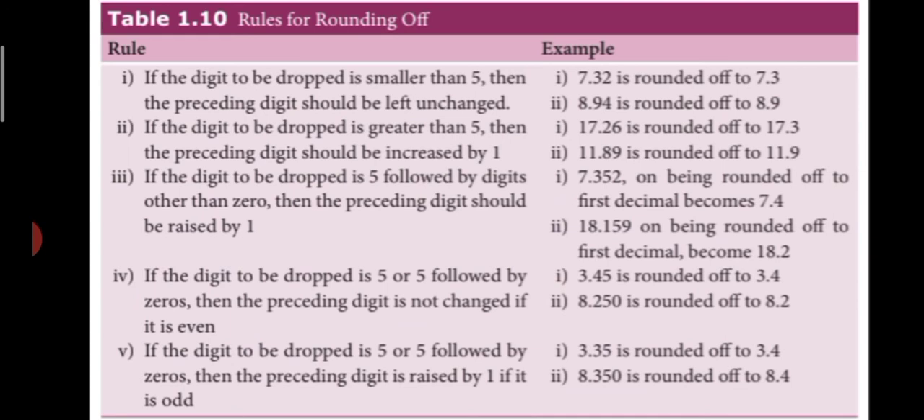And the fifth rule is, if the digit to be dropped is 5 or 5 followed by zeros, then the preceding digit is raised by 1 if it is odd. 3.35 is rounded off to 3.4 and 8.350 is rounded off to 8.4.